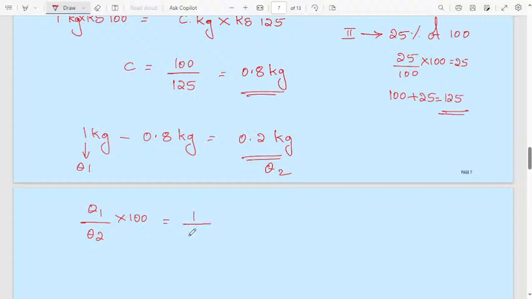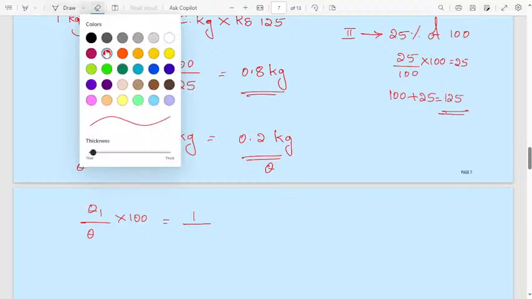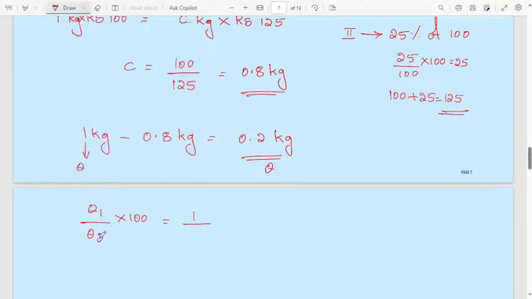Sorry, this is considered as quantity 1, this is quantity 2, because we are comparing 0.2 kg with 1 kg. Then this is the second one, this is the first one. The quantity 0.2 kg compared with 1 kg, into 100, gives 20%. He has to compromise 20% of the sugar.